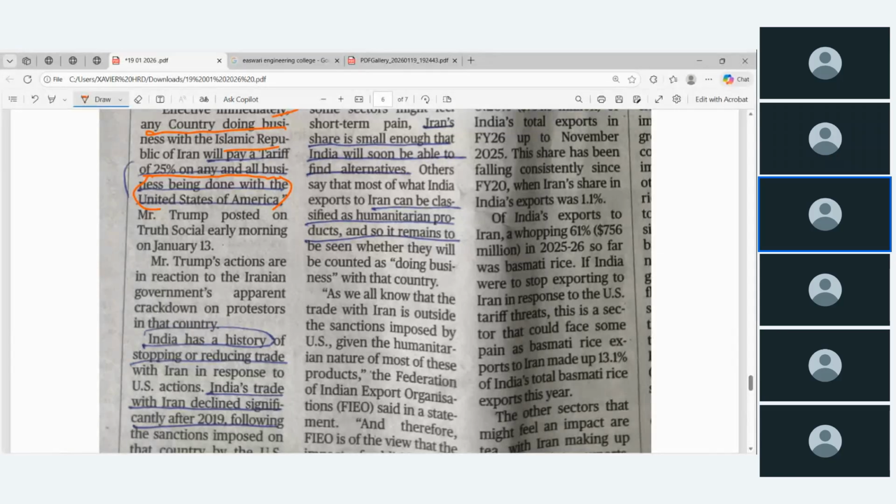Okay, we must have the policy, we must have the trade relationship. We have already seen many articles on how much trade share we are having with the US and India, and in which products.